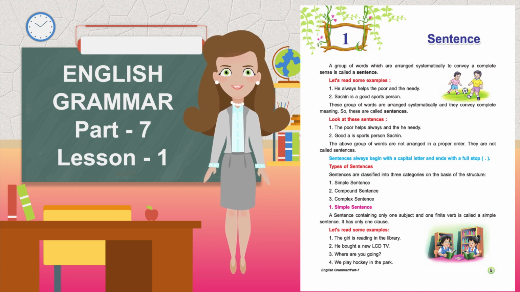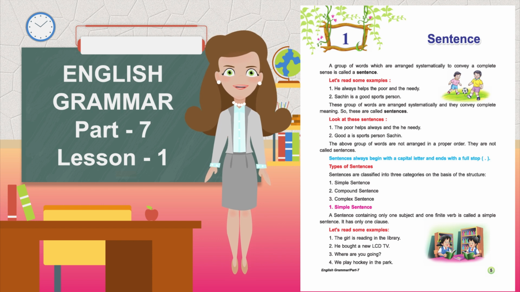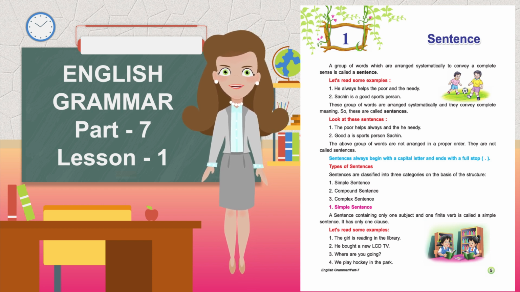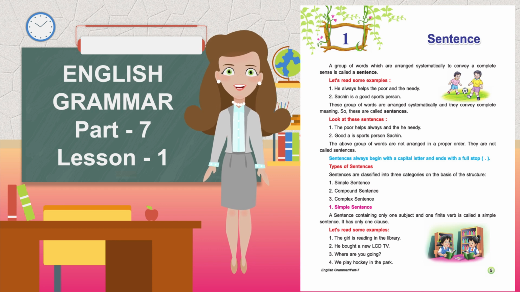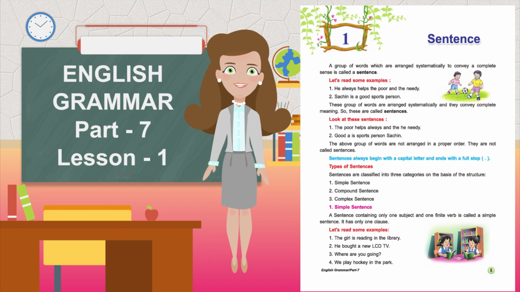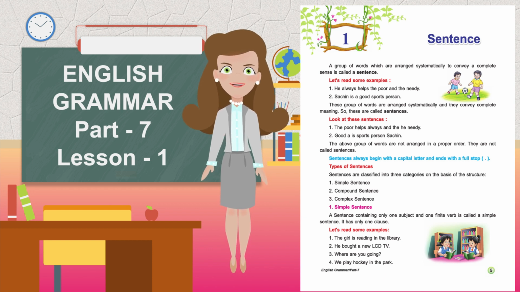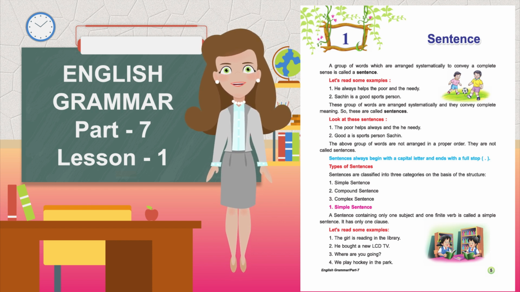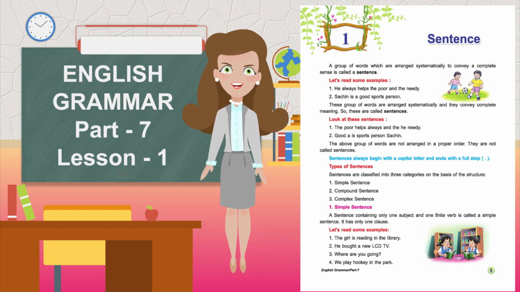Types of sentences. Sentences are classified into 3 categories on the basis of the structure: simple sentence, compound sentence, complex sentence. First, simple sentence. A sentence containing only one subject and one finite verb is called a simple sentence. It has only one clause. Let's read some examples. The girl is reading in the library. He bought a new LCD TV. Where are you going? We play hockey in the park.